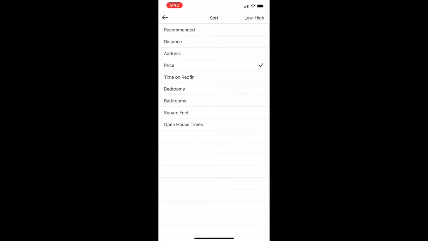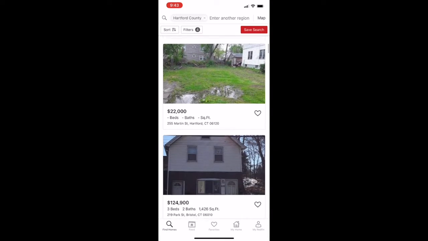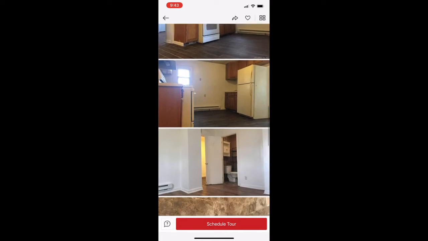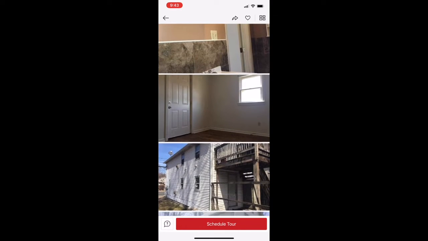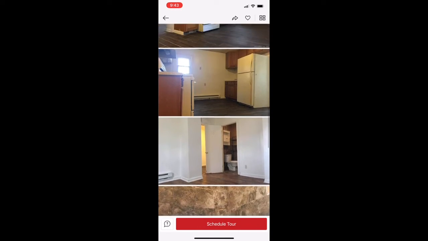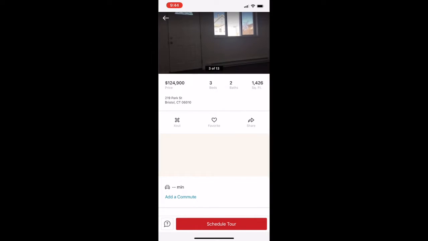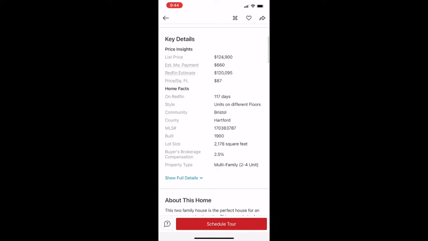So you can browse through, look at the properties to see what the situation is, and just have a general idea of what kind of repairs you would need. So when you scroll through the description, you're going to see a lot of information there, including tax information. If it's a multifamily, it tells you how many units and so on.